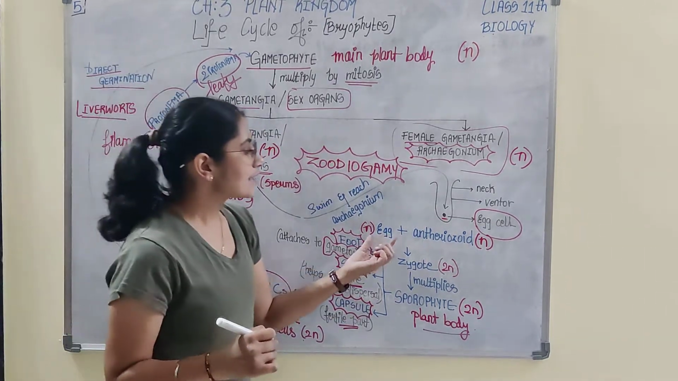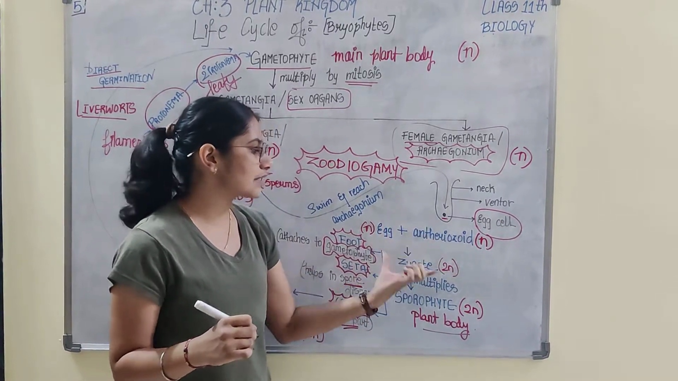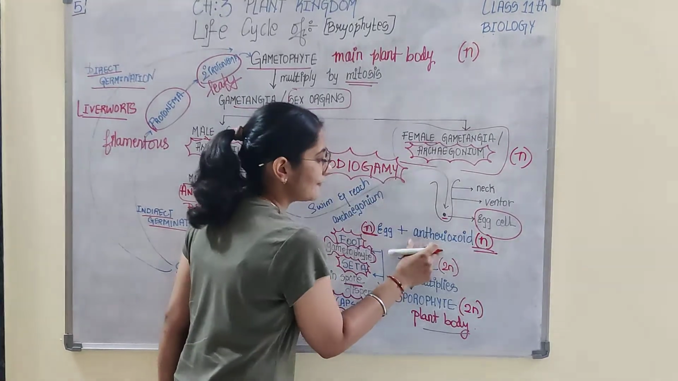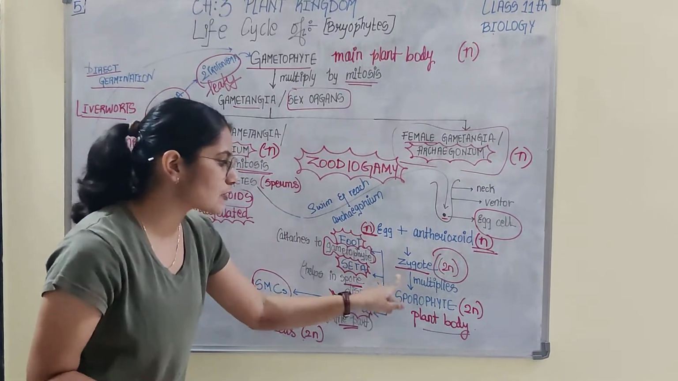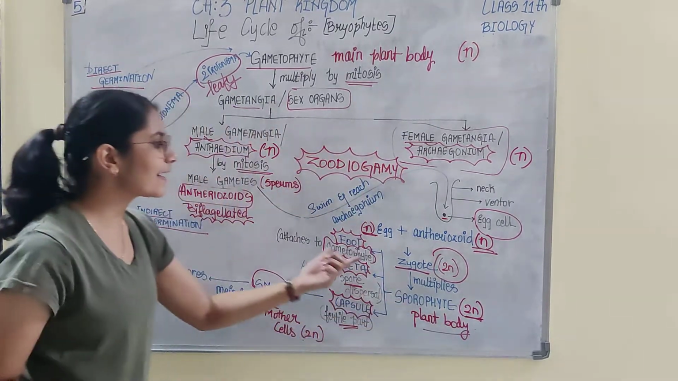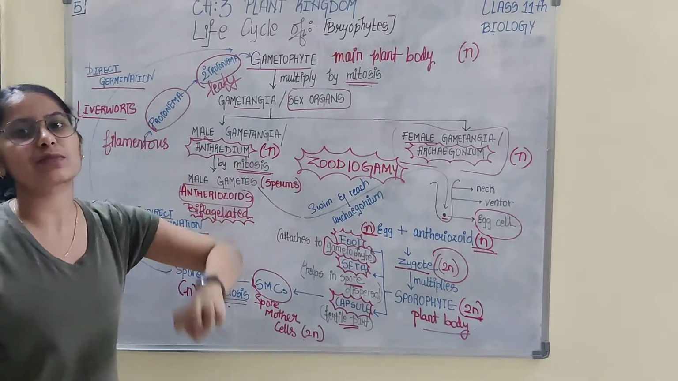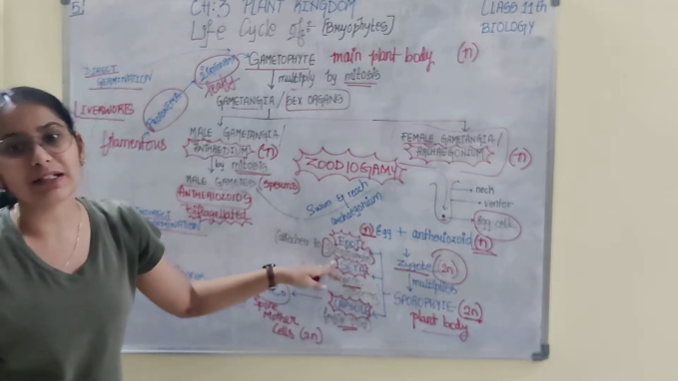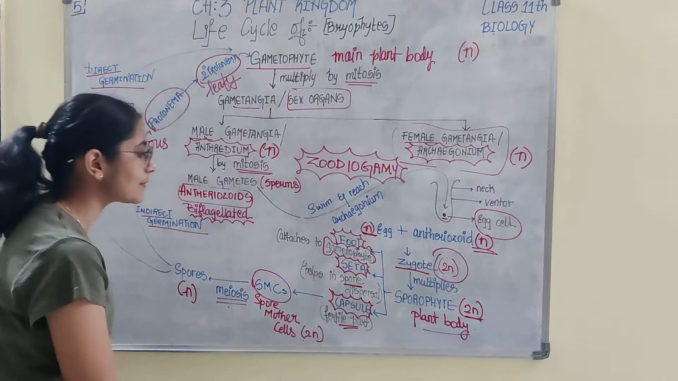The antherozoid fuses with the egg cell, fertilization takes place, and the zygote is formed. Since the egg cell is haploid and the antherozoid is haploid, they fuse to form the diploid structure, the zygote. The zygote further multiplies to form the sporophyte. Sporophyte is diploid. Sporophyte has three body parts: foot, seta, capsule. Foot helps in the attachment of the sporophyte to the gametophyte. Seta helps in spore dispersal, and spores are formed by the capsule.